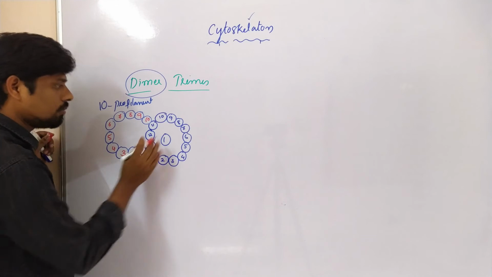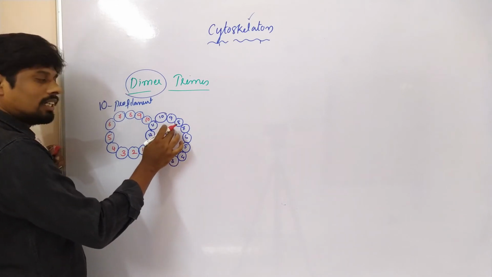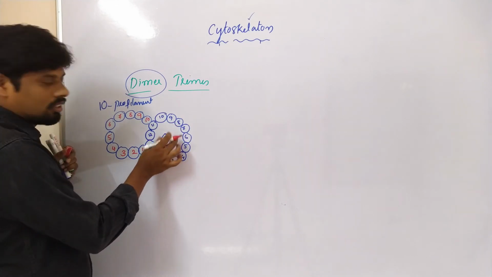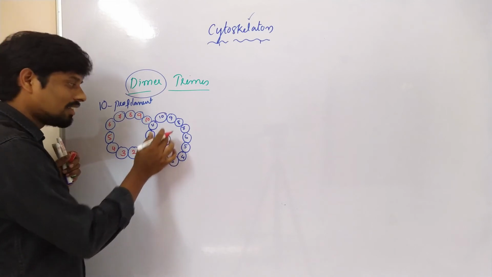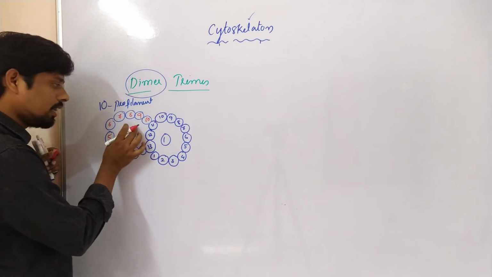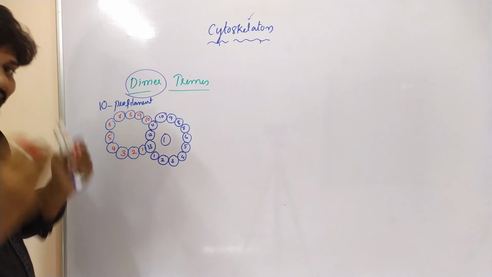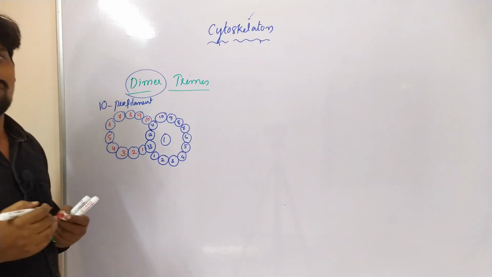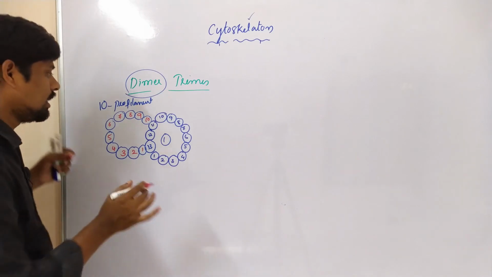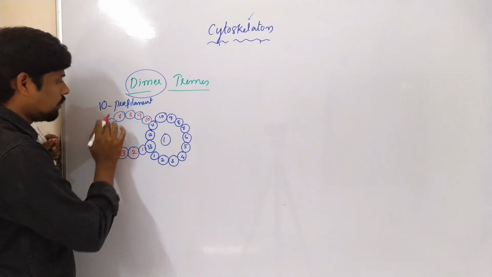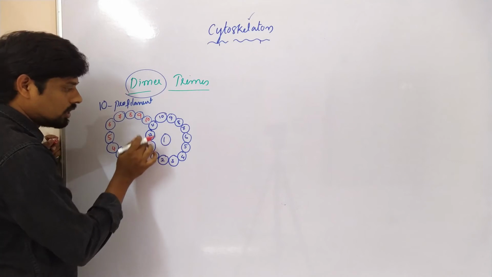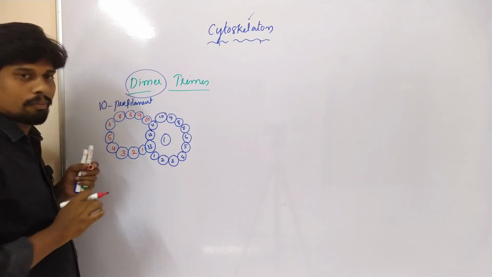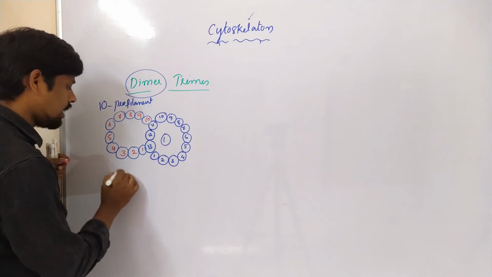You can just assume this microtubule contains 13 protofilaments. This microtubule also shares 3 protofilaments which are present in the first microtubule. Let us see 1, 2, 3, 4, 5, and so on, 10, 11, 12, 13. It is sharing. This is called dimerization.